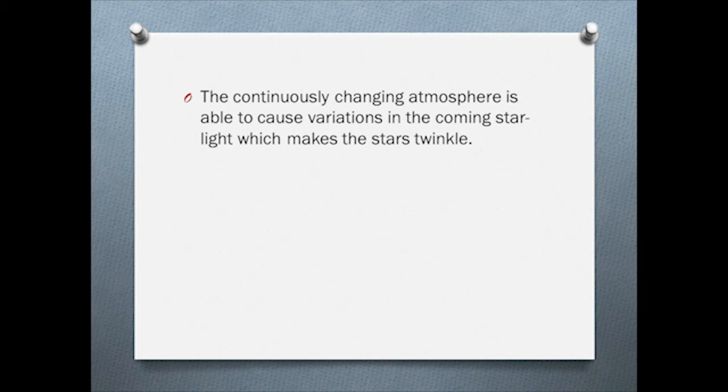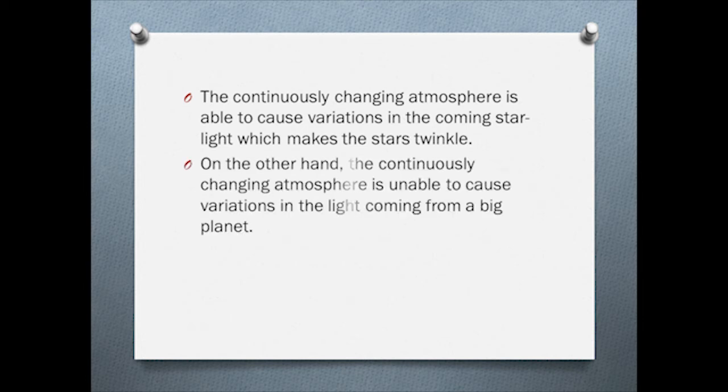The continuously changing atmosphere is able to cause variation in the incoming starlight, which makes the star twinkle. On the other hand, the continuously changing atmosphere is unable to cause variations in the light coming from a big planet. Hence, planets don't twinkle.